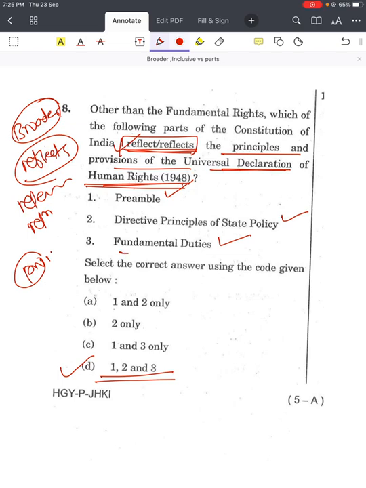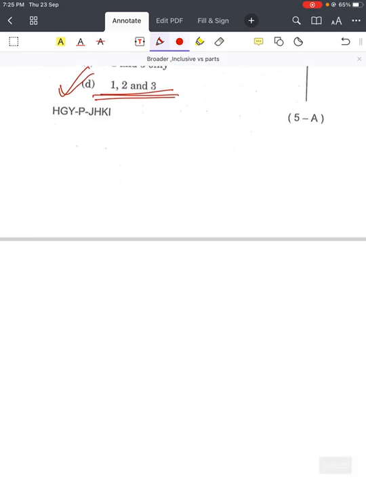So you will see there are most of the provisions from fundamental rights, UNSDR, and some provisions in DPSP, right? But they are talking about reflects the principles and provisions, not only provisions. If it would have been provisions, answer would have been different. But they are talking about principles and provisions in general. That's why answer is 1, 2, and 3.